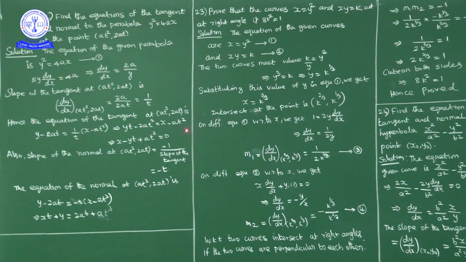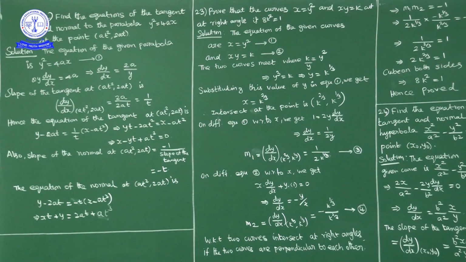Write these two terms on this side. So what we get: x − yt + at² = 0. Minus yt comes to this side, and minus 2at² comes to this side as plus 2at². 2at² minus at² is at². So x − yt + at² = 0. This is the equation of tangent.